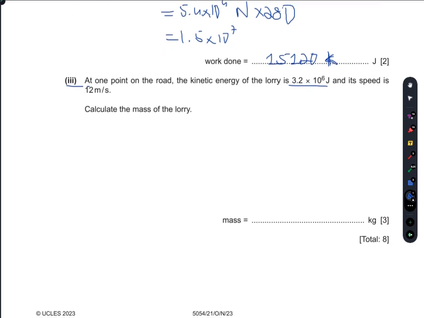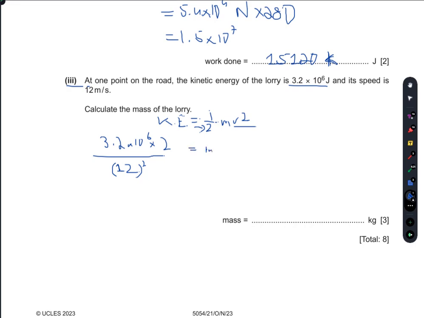The formula for kinetic energy, you all know, is kinetic energy equals half mv squared. So I'm going to multiply the kinetic energy by 2 and divide it by the square of the velocity, 12 squared, and you will get the mass.